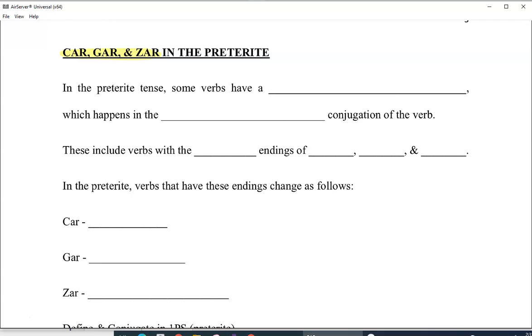Let's get started. In the preterite tense, some verbs have a spelling change. And don't worry, we're going to look at some examples. We're going to talk about how this works. This spelling change is going to happen in the 1PS, or the first person singular conjugation of the verb. These include verbs with the infinitive. Remember, infinitive is unconjugated.